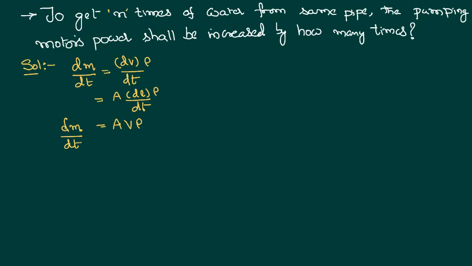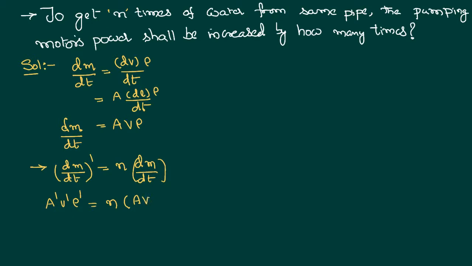Now, we want to go into a new situation where the mass that has to be passed through the pipe per 1 second has to be increased by n times the mass that is coming out of the pipe in the previous case. So, by substituting the above value, I can say A dash, V dash, rho dash equal to n times A, V, rho, where A dash, V dash and rho dash are the new values to get the new power.